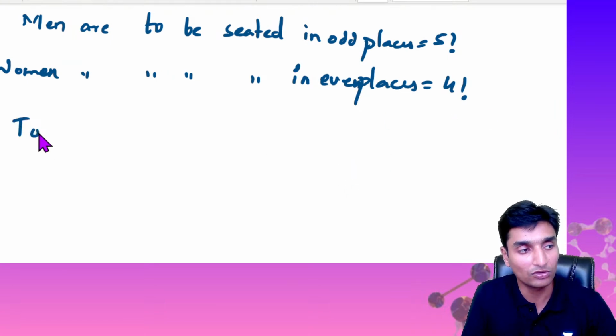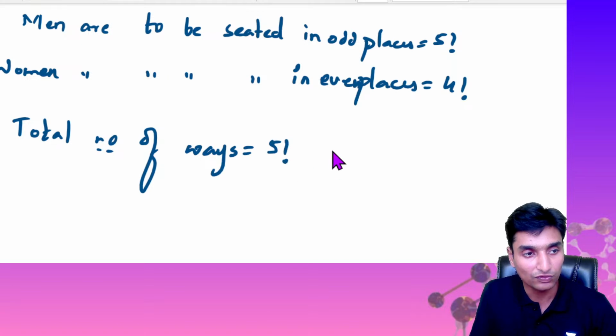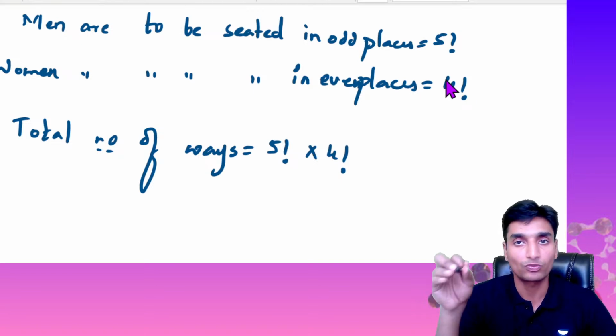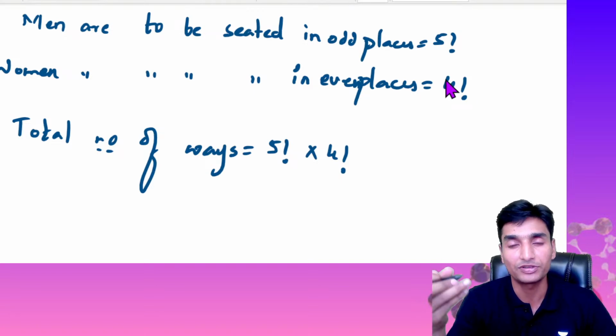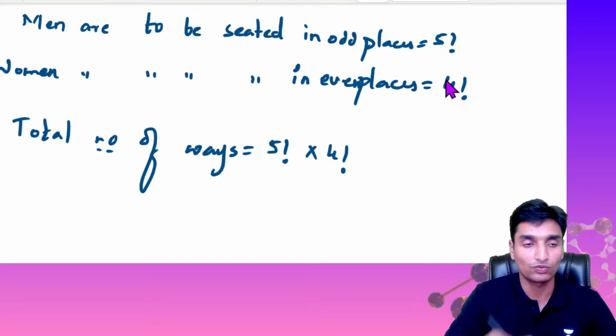So total number of ways, guys, don't you think it is 5 factorial into 4 factorial? The possibility of men and women, we need both these possibilities. So in the principle, we usually multiply the values. That is what we are doing.